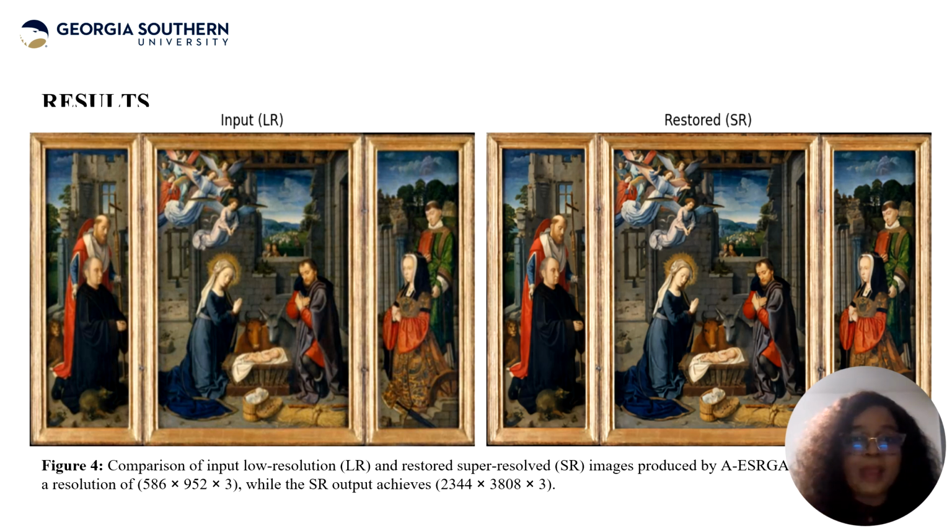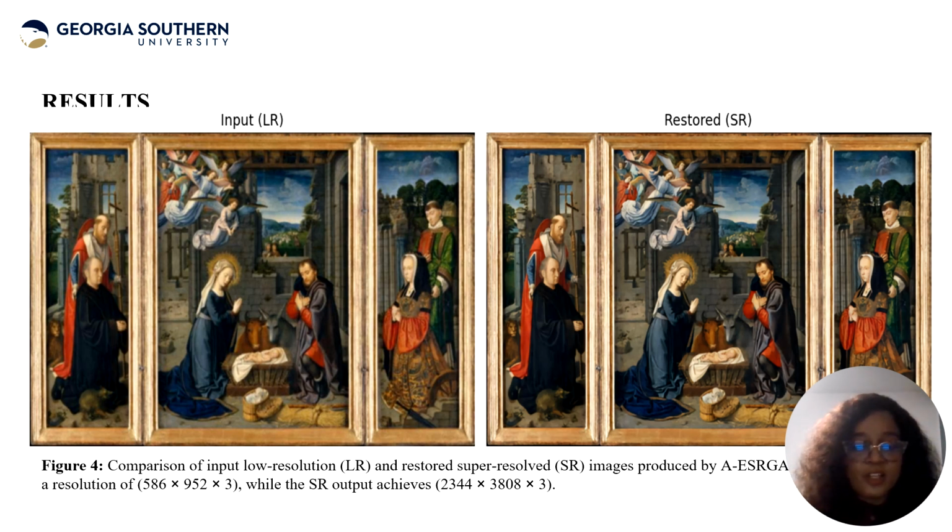So this improvement actually is from integrating the attention mechanism within the RRDB, that is the residual in residual dense block architecture of the Real-ESRGAN. This enables the model to selectively focus on salient image regions while suppressing noise.